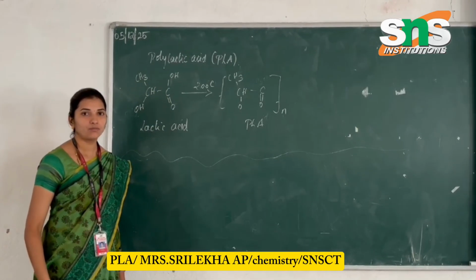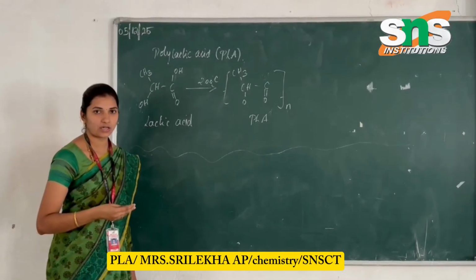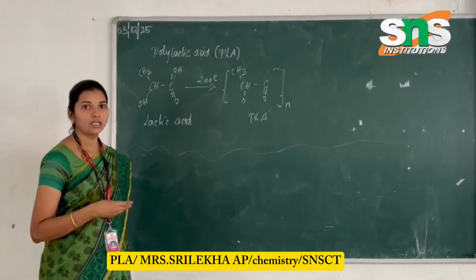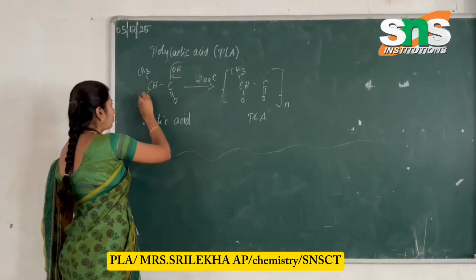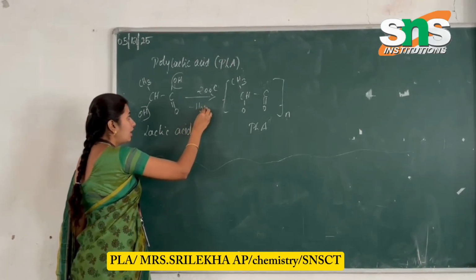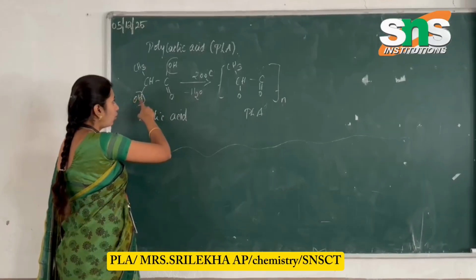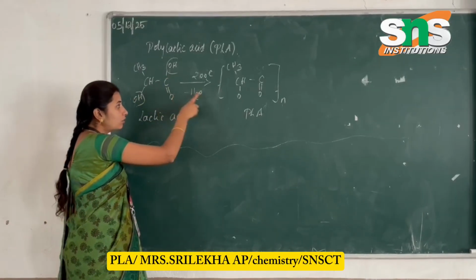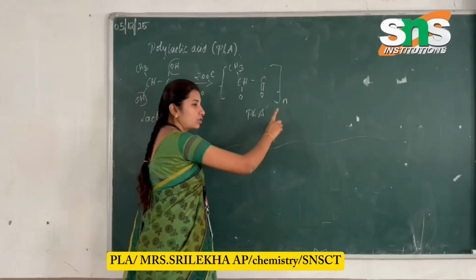Whenever we have lactic acid, under the polymerization reaction at 200 degrees Celsius, it converts with the removal of water molecules, H2O. It reacts to form polylactic acid, with the repeating unit of n molecules.